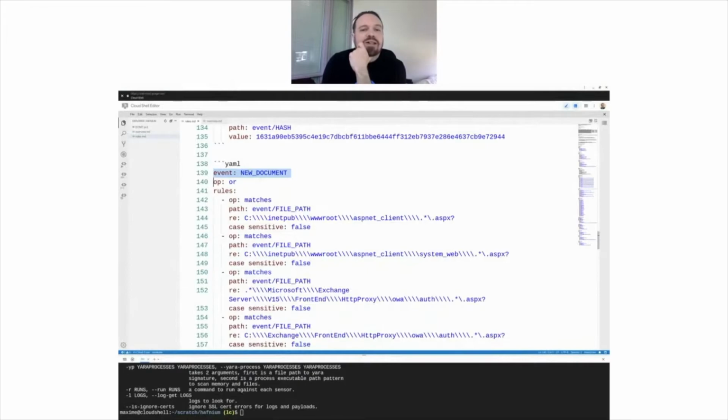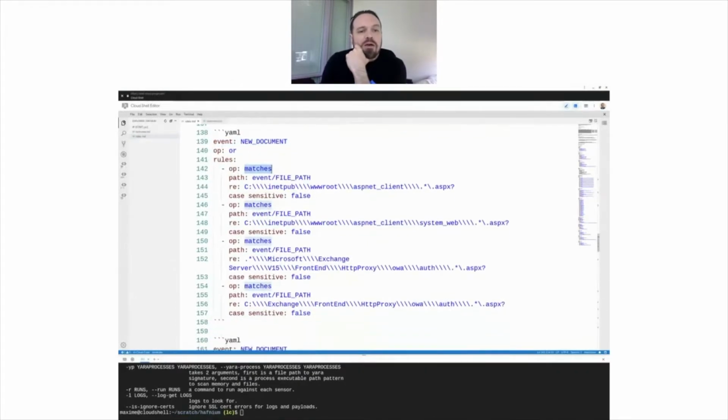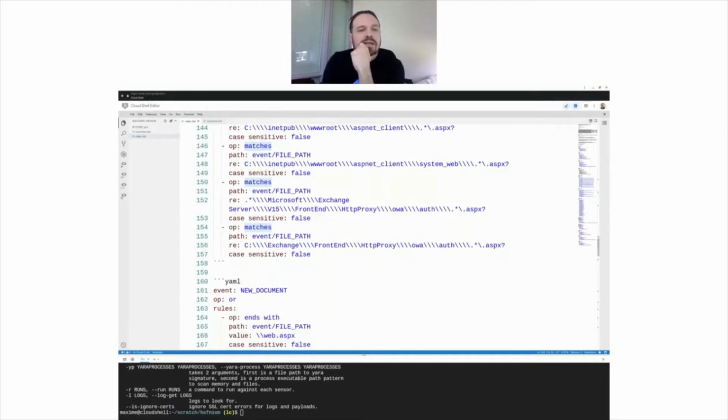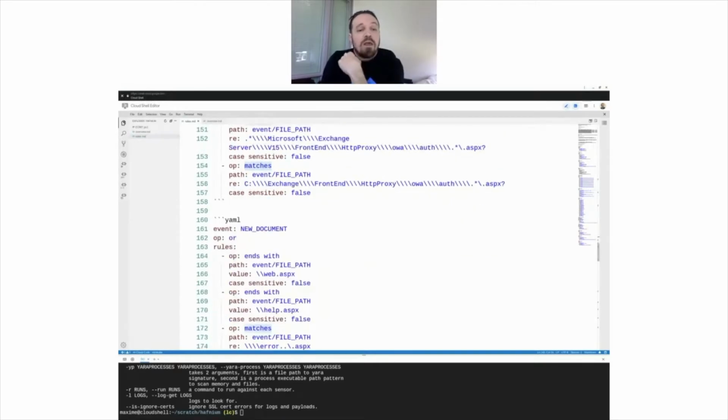It's an ASPX file getting dropped. And we're saying if any of the following regular expressions match the file path. Those are just looking for anything.aspx in those specific directories. So if I create that rule, again, in real time, if an ASPX gets dropped there, we'll get that right away.